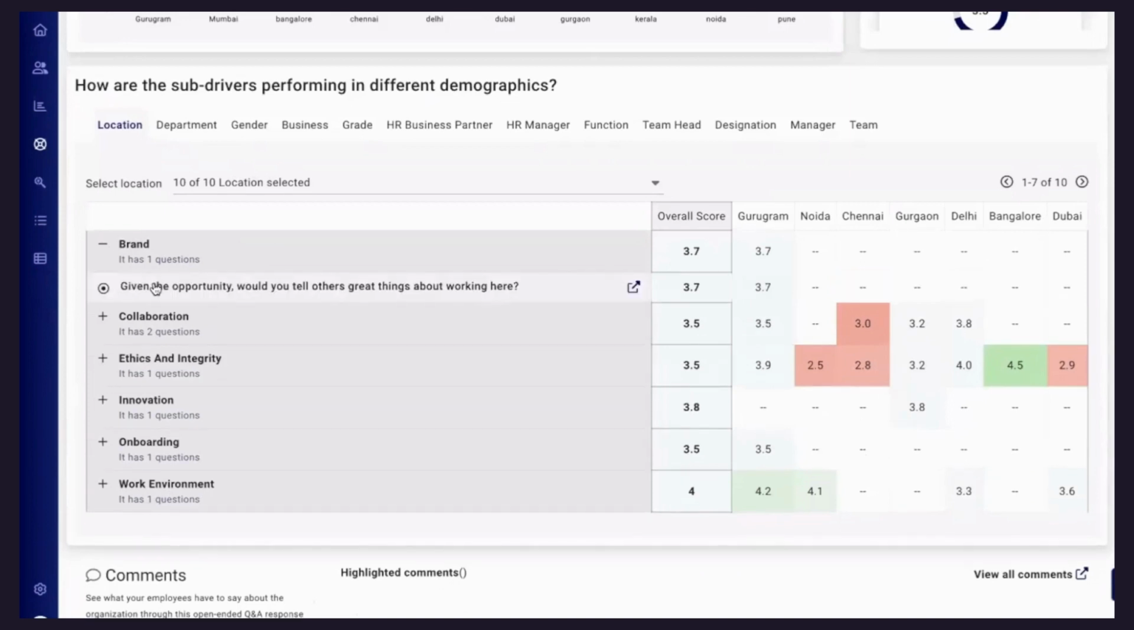So basically the engagement score, if I start from a question which is linked with a sub driver, further to driver to the overall engagement score. So this is how the complete tree works. And if you see the backward thing, all these questions are linked with sub drivers, we calculate the overall sub driver score, then the driver score, and then the average of all the drivers gives you the engagement score.